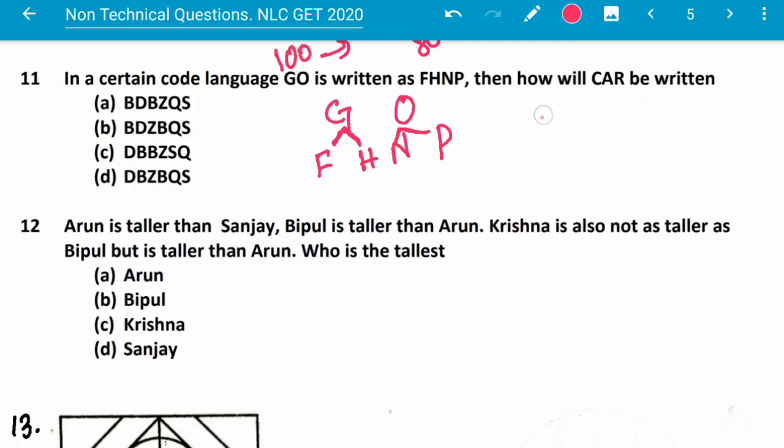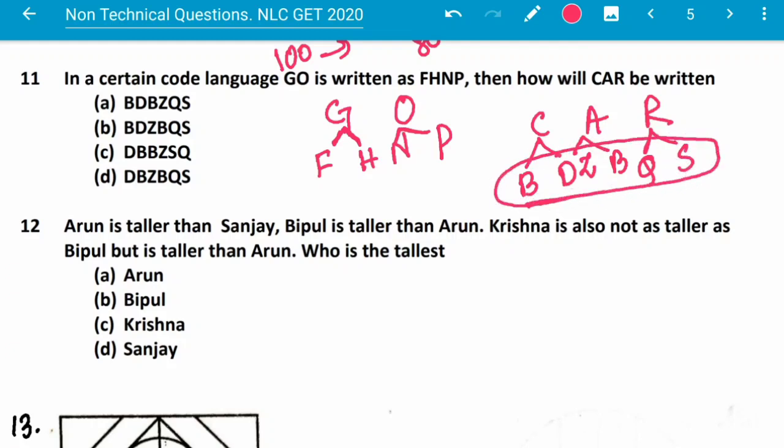So like that, CAR will be just before and after each letter. So before C this is B, and this is D after C, and before A this is Z, and after A this is B, and before R this is Q, R S, this one is S. So B D Z B Q S, this one is the answer. So this is option B.